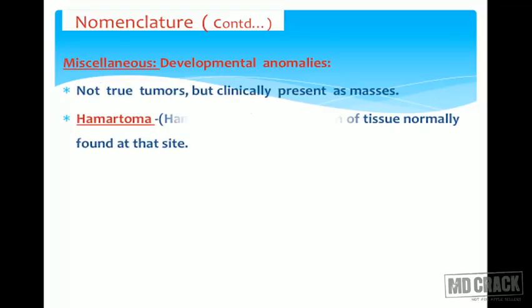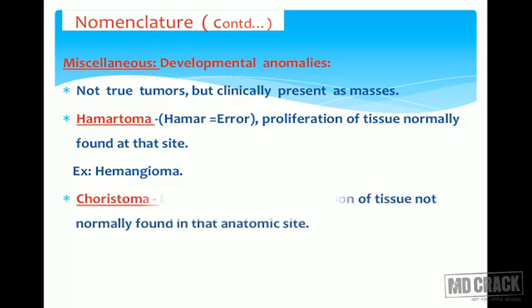Last, we will see some names which appear like tumors, but are not really tumors. For example, hamartoma is the word we use for abnormal or erroneous proliferation of a normal tissue found in that particular area, but in excessive quantity. For example, hemangioma. Beneath the skin we have blood vessels, right? But if these blood vessels are in excessive quantity, it forms a hamartoma, like a hemangioma. Capillary hemangioma is nothing but a localized proliferation of blood vessels. So it is an error in the formation of a tissue. That is hamartoma. The best example is the hemangiomas.